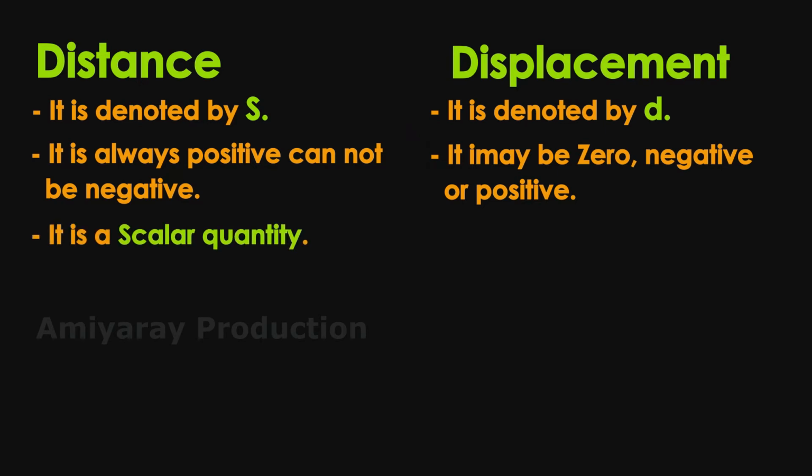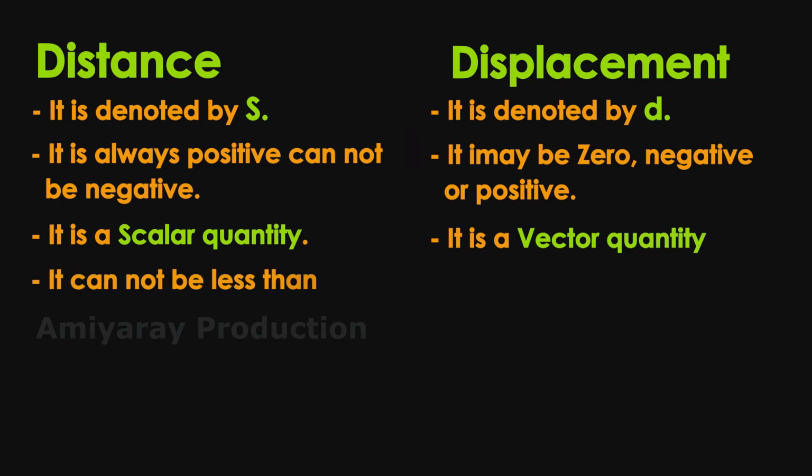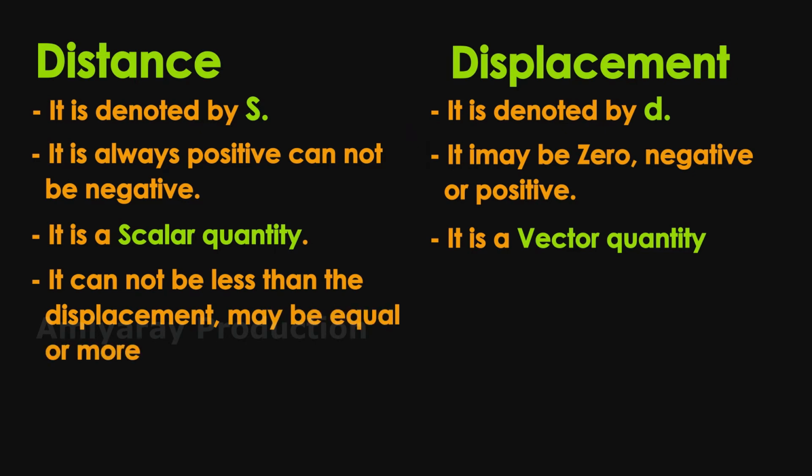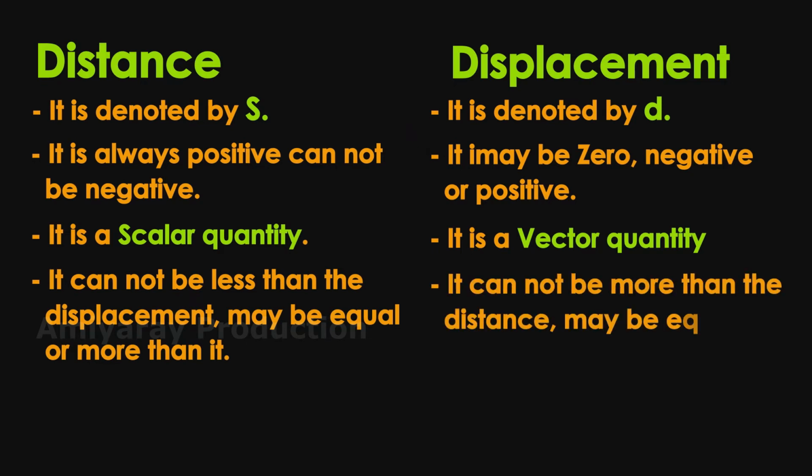Distance is a scalar quantity, while displacement is a vector quantity. Distance cannot be less than the displacement, but it may be equal or more than it, while displacement cannot be more than the distance, but may be equal or less than the distance.